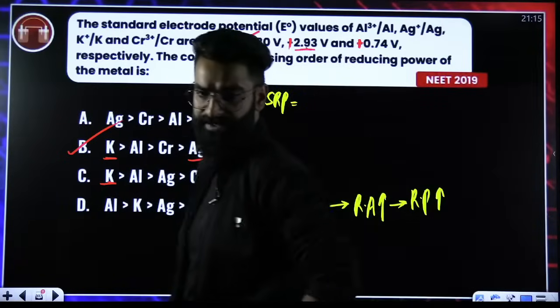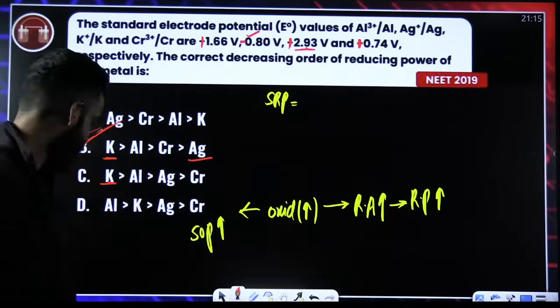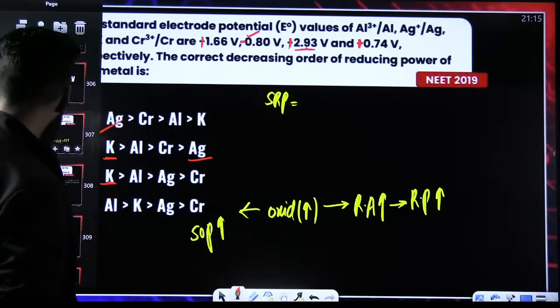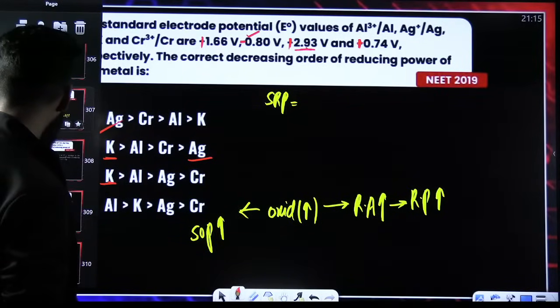Yes, you all are perfectly right. It has to be option B.